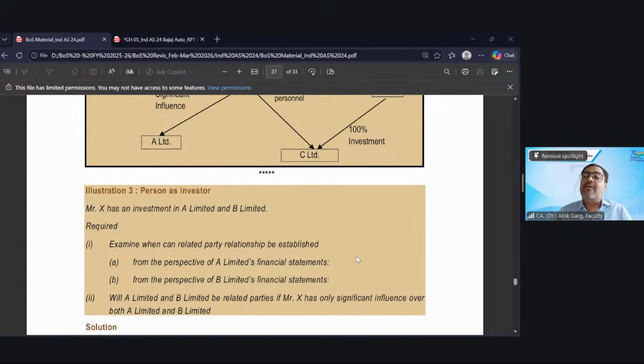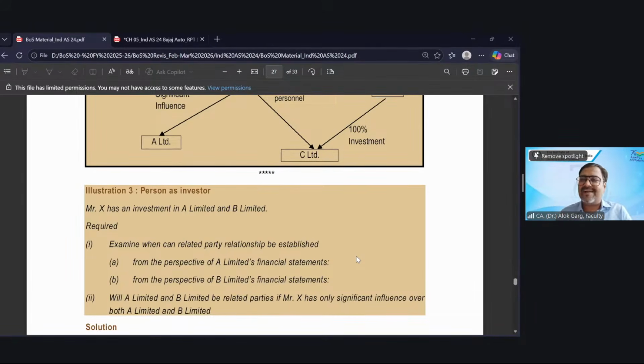Alok Garg has acquired 1,000 shares in Reliance and joined as CFO of Reliance Industries Limited. Now, does Alok Garg become a related party to Reliance? Yes, sir. Not because of shares, but because of CFO, because of KMP relationship, right? So this is what the question asks you.